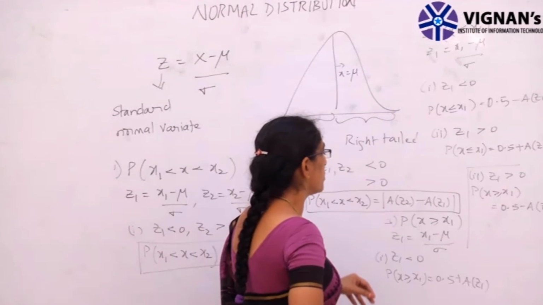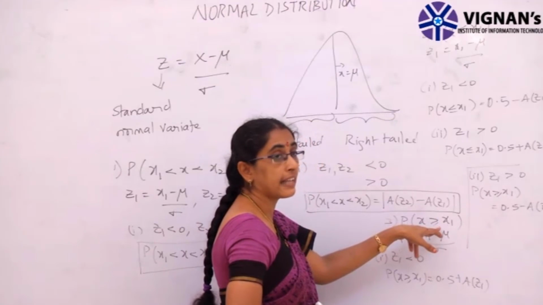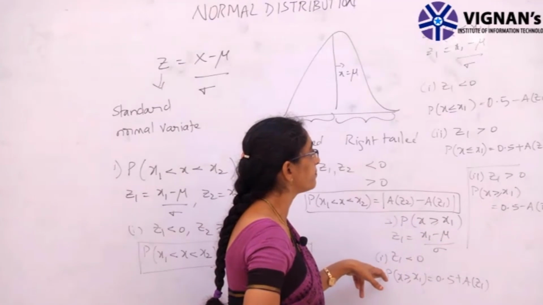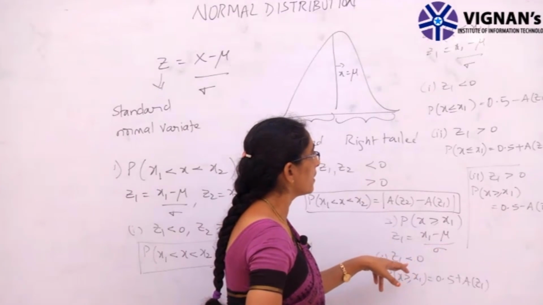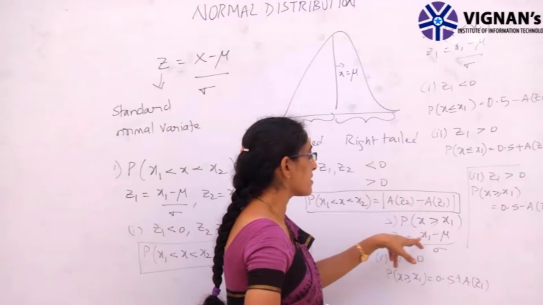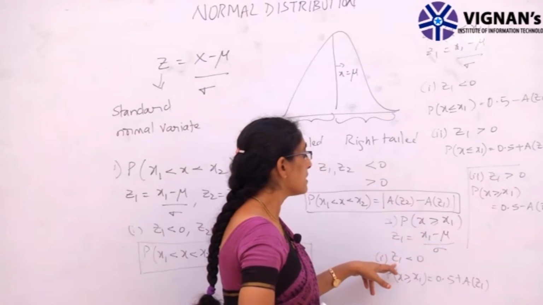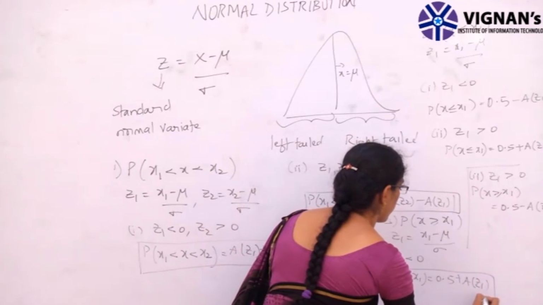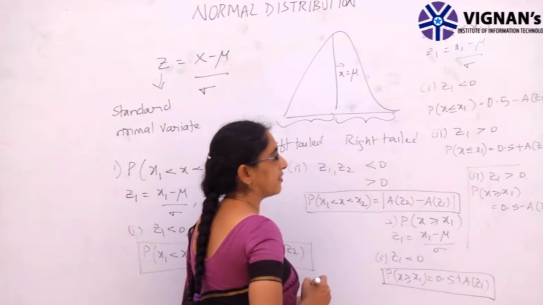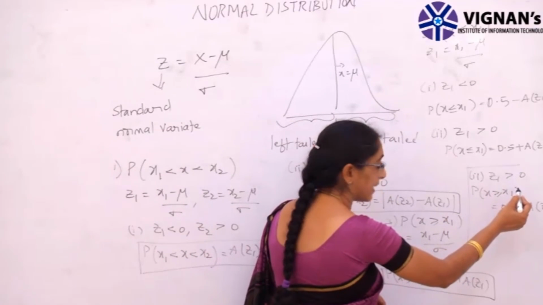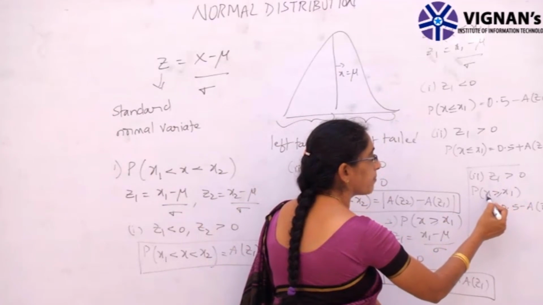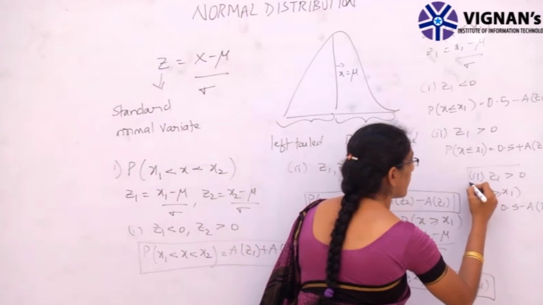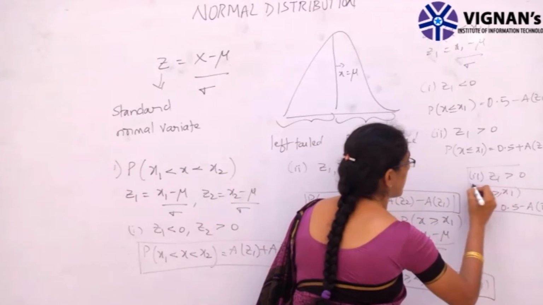When we have to find the probability of x greater than or equal to x1, z1 is (x1 minus mu) by sigma. If z1 is less than 0, the formula is 0.5 plus area of z1. If z1 is greater than 0 and we are finding the probability of x greater than x1, it is 0.5 minus area of z1.